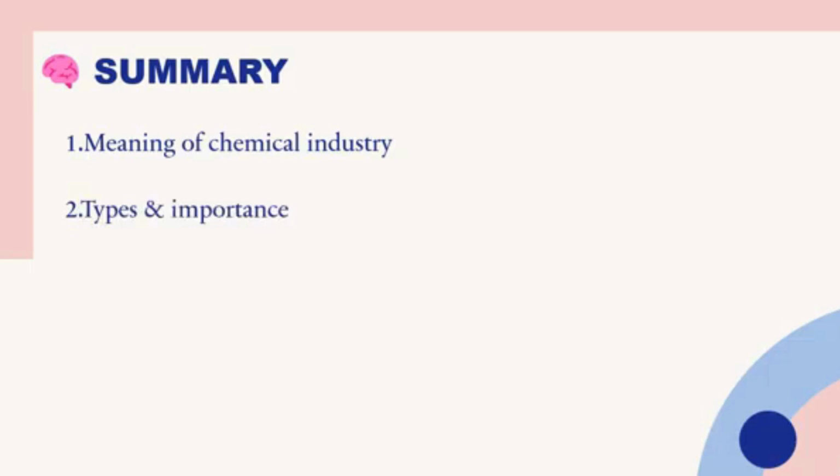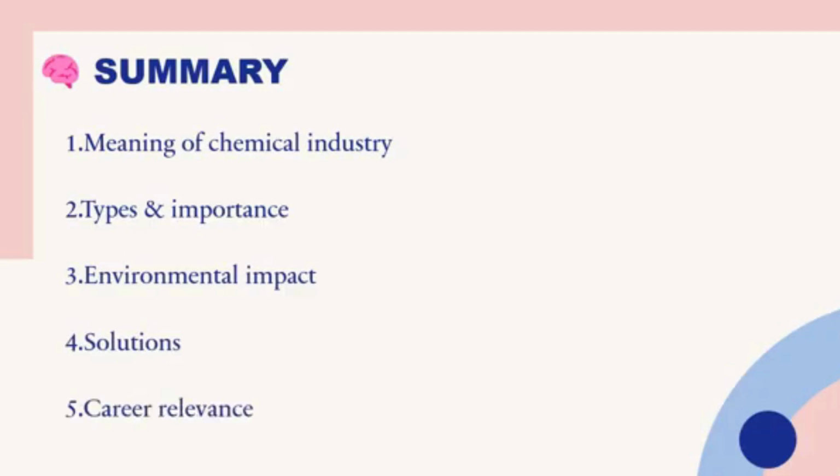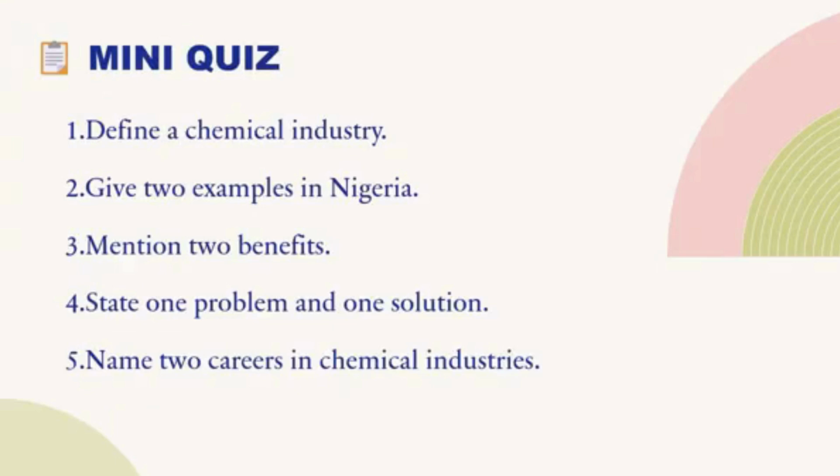So what have we done so far? We've been able to define the chemical industry, the types and importance, then environmental impact, that's the problem that the chemical industry is causing. Then the solutions. Then career references. Mini quiz. This you should do and submit on the WhatsApp group.